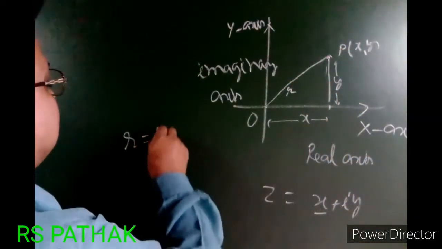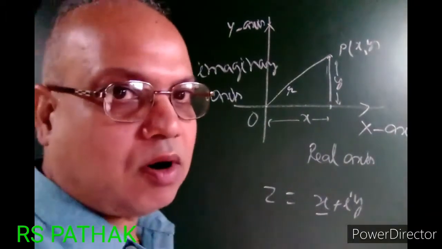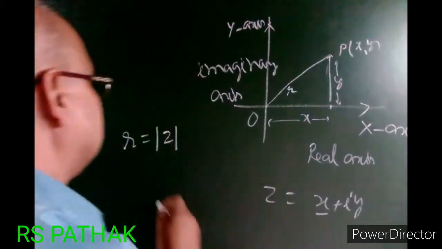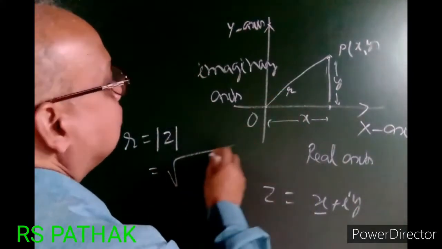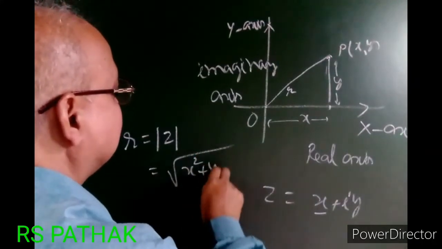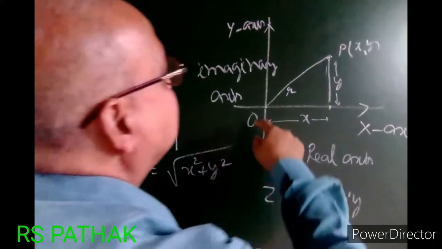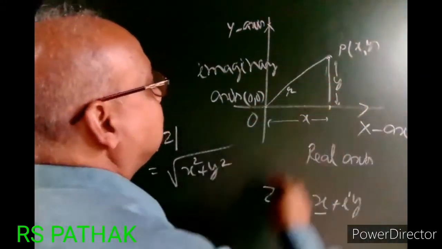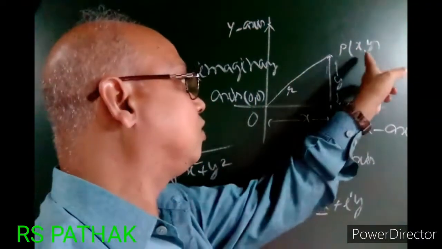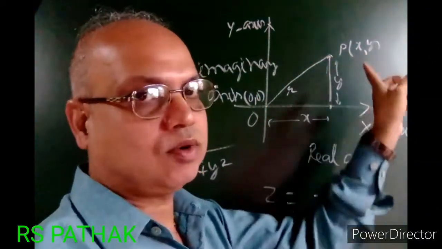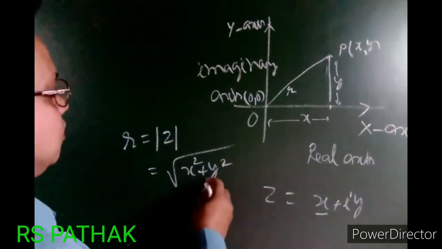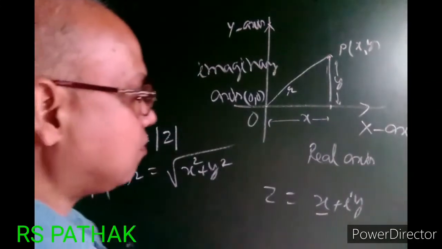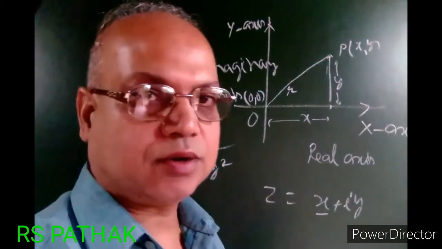Distance r can be written as mod z. Mod z is called the modulus of z, equal to, by the distance formula, under root x square plus y square. Because the distance formula is under root of (x1 minus x2) whole square plus (y1 minus y2) whole square, from the origin (0, 0) the distance will be under root x square plus y square. This distance is r. This can be written as mod of z. Understood?